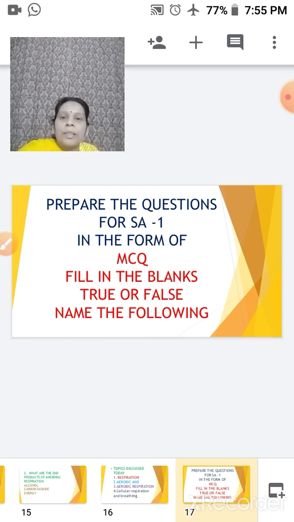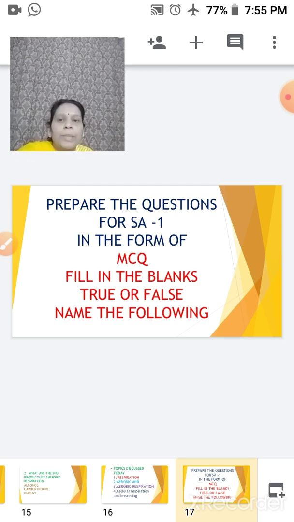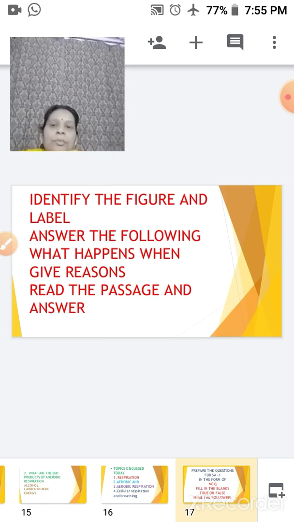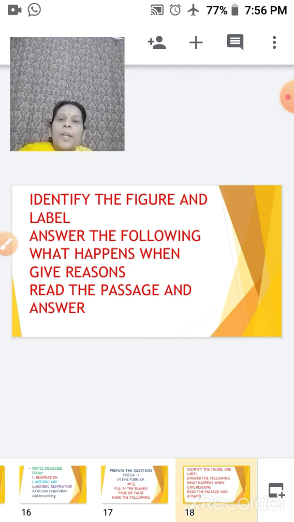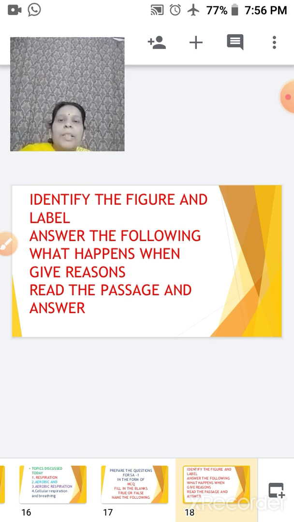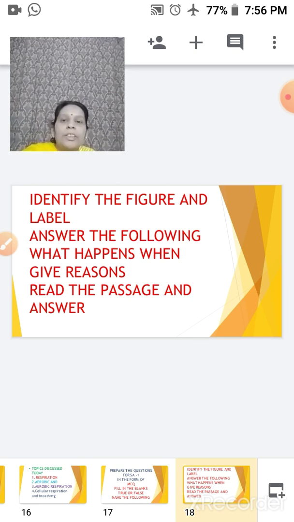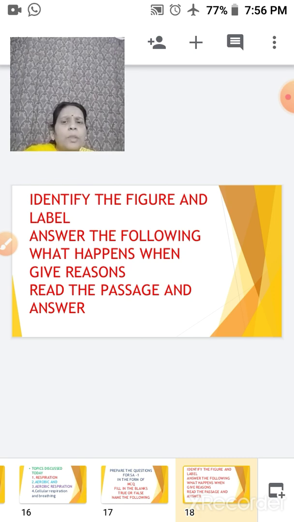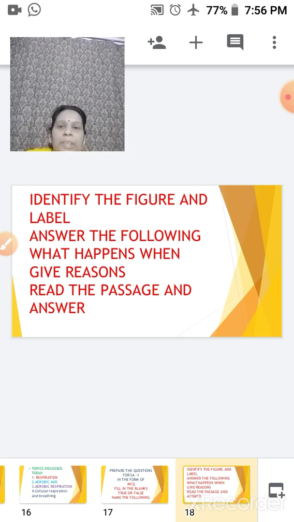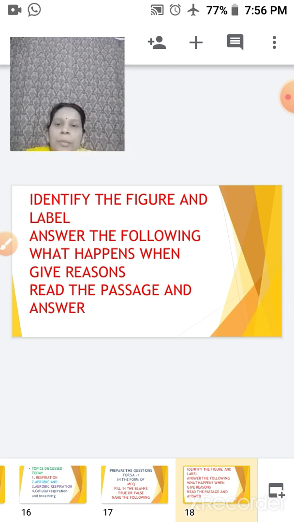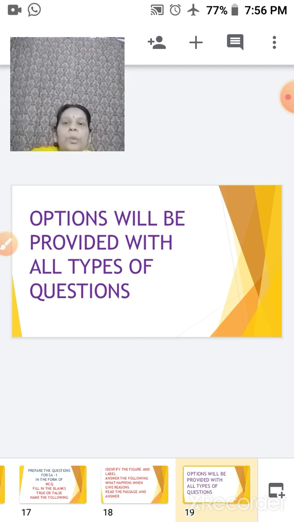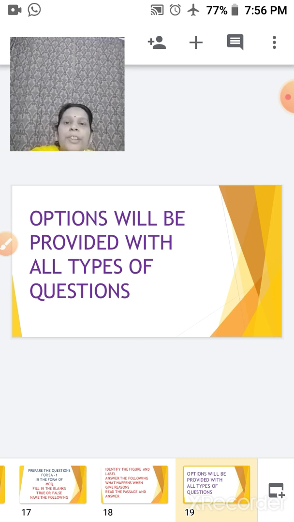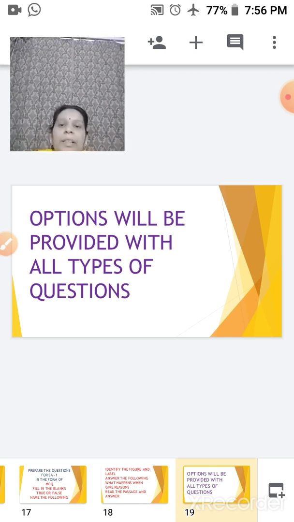So you can prepare yourself along with MCQs, fill in the blanks, true, false, name the following, identify the figure, labeling it, answer the following, what happens, give reasons, and even as you have the passage in your English and in your Hindi, you can just go for a few of the passages here. A passage will be given to you, and on the basis of that passage, the questions will be framed. So you have to get the answer from it. But remember, for each and every question, the options will be provided. So no need to worry. You will not have to type anything. Only you have to click the correct answer.